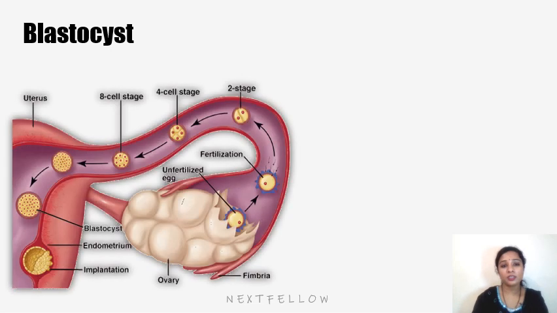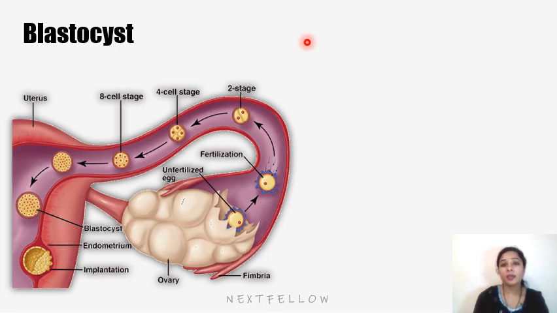Blastocyst formation: as the morula enters the uterus on the 3rd or 4th day after fertilization, a cavity appears within the morula, and this cavity is called the blastocele or blastocyst cavity. Cyst means a cavity.